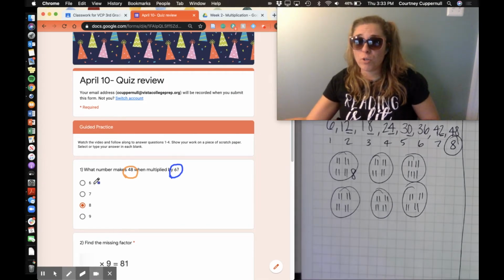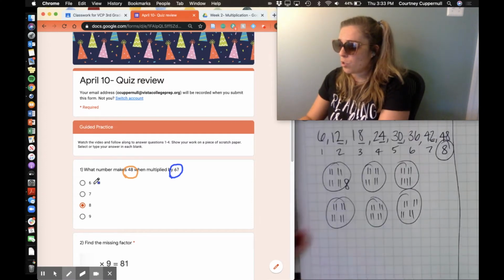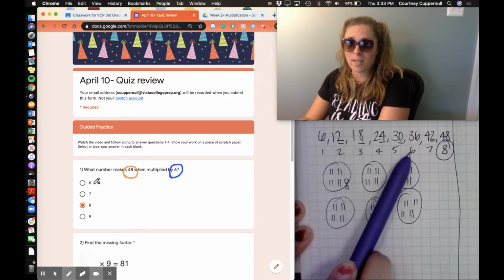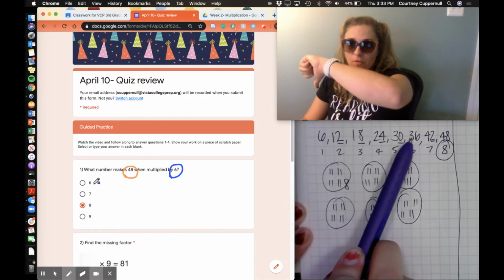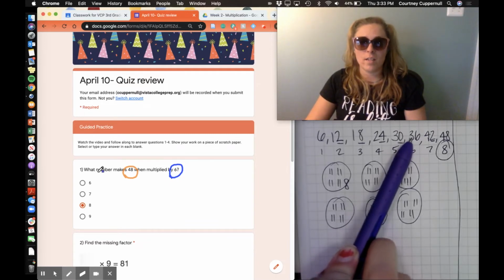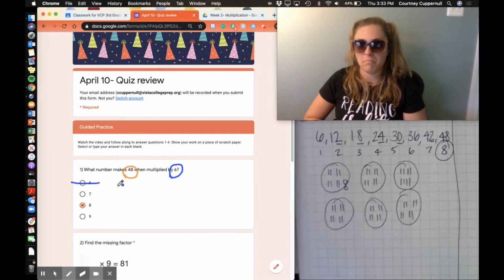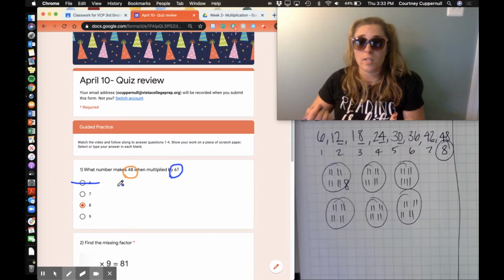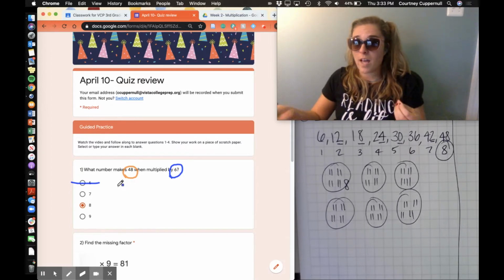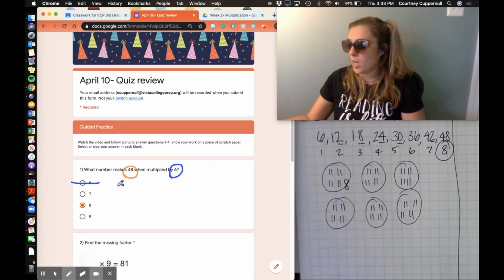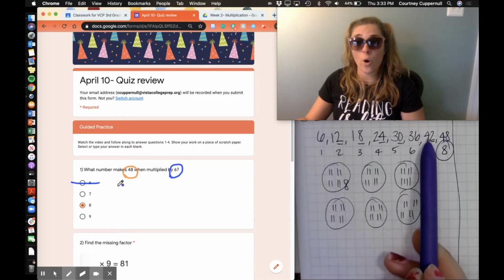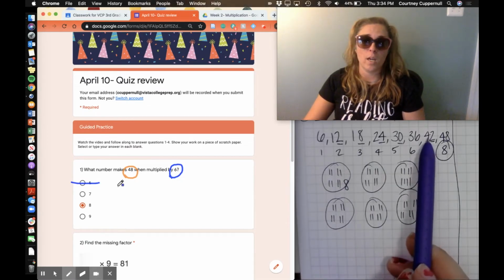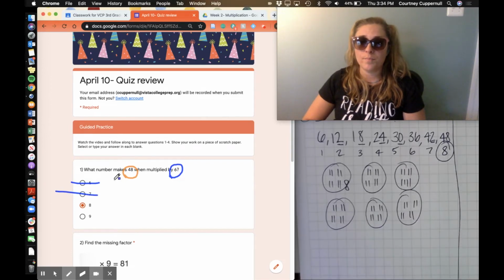That's what's great about showing our work. You can use it. So 1, 2, 3, 4, 5, 6 groups of 6. If I skip counted by 6 times, I only get to 36. Is that 48? No, it is not 48. So I know that 6, kick it off answer island, hope it can swim. It's not the right answer. 7 times 6 or 6 times 7. If I have 6 groups of 7, will that give me my answer? Let's check. Using my 6s that I already did. Let's see, I come to 7. No, that's 42. So you go ahead and kick that guy off answer island. We're already pretty confident it's 8.